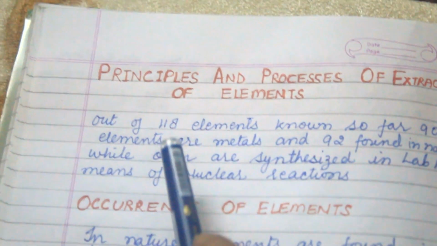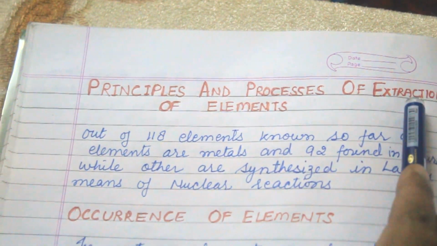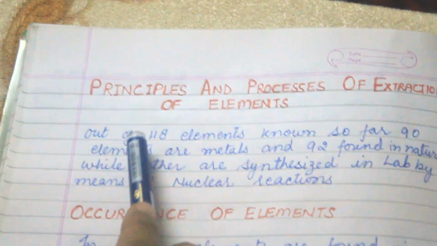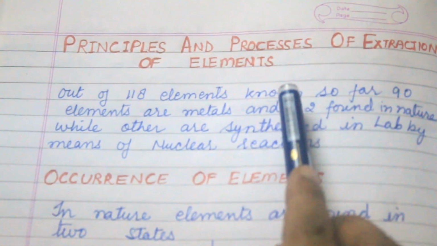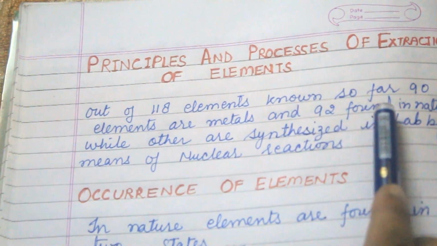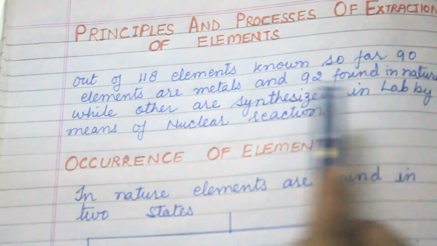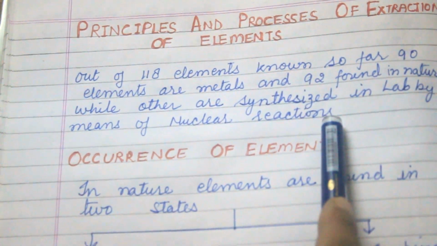Students, today I am going to start a new chapter: Principles and Processes of Extraction of Elements. Out of 118 elements known so far, 90 elements are metals and 92 are found in nature, while the others are synthesized in the lab by means of nuclear reactions.